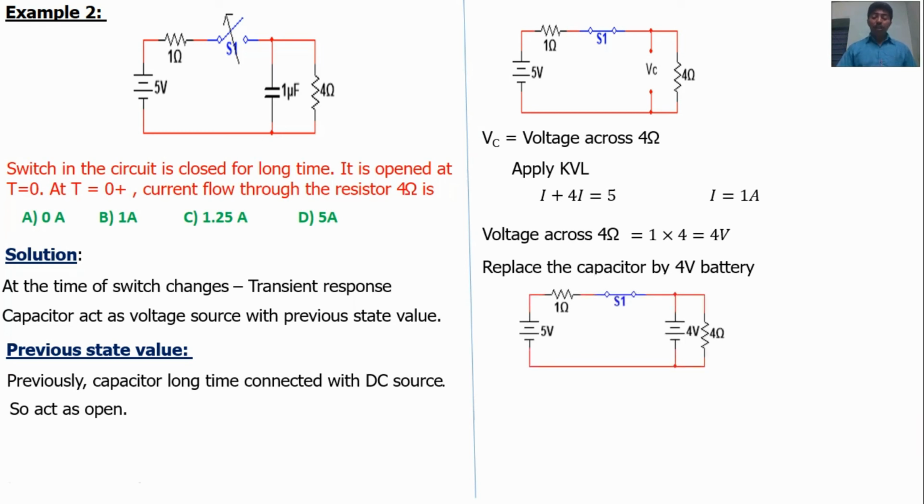Now find the current through the 4 ohm resistors. Voltage across the resistor is 4 volt. Resistor is R, 4 ohm. What will be current? I is equal to V by R. So V is equal to 4 volt, R is equal to 4 ohms. So I is equal to 1 amps. So option B is correct.